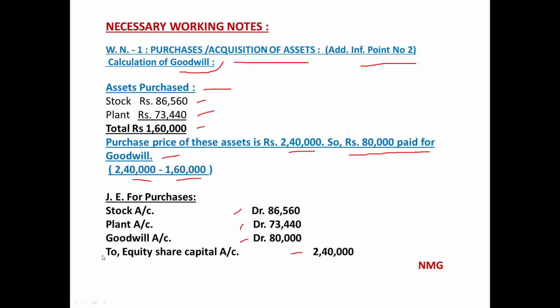So this question was a small question, but that second additional information point was very good, for which we prepared a working note also. So if it is not clear, have a relook once again. Do watch that particular part of this video lecture and be clear in your mind about the second point of additional information related with purchases of assets from another company and how it affects our calculation of stock in the context of working capital schedule.